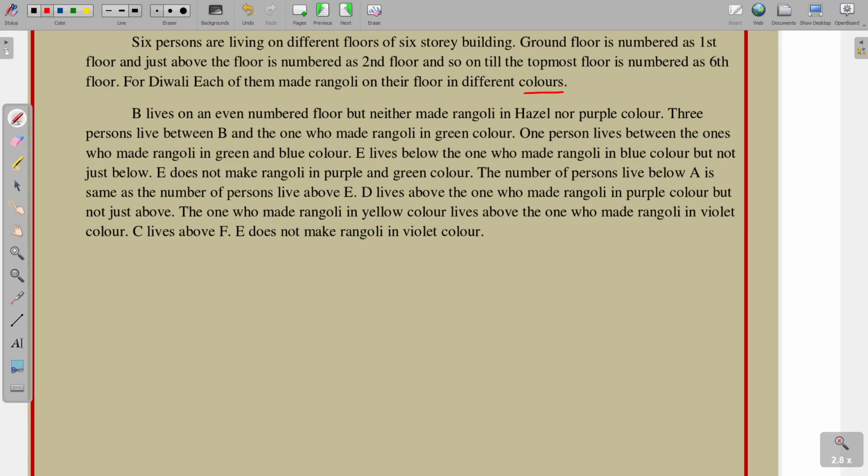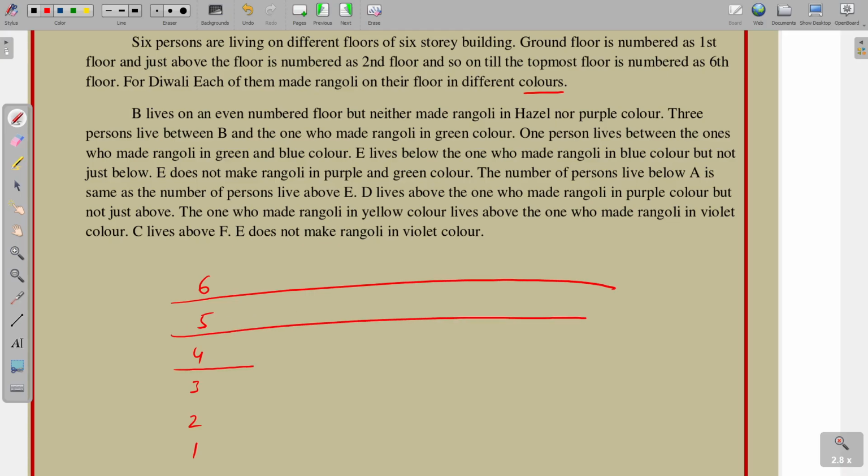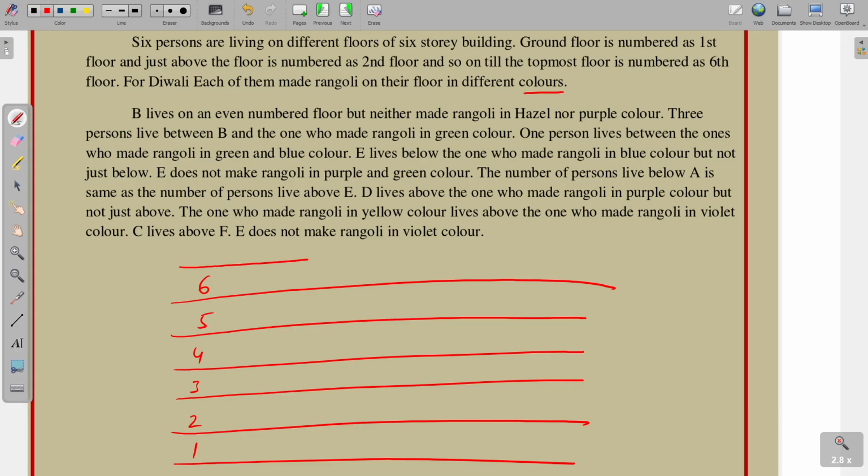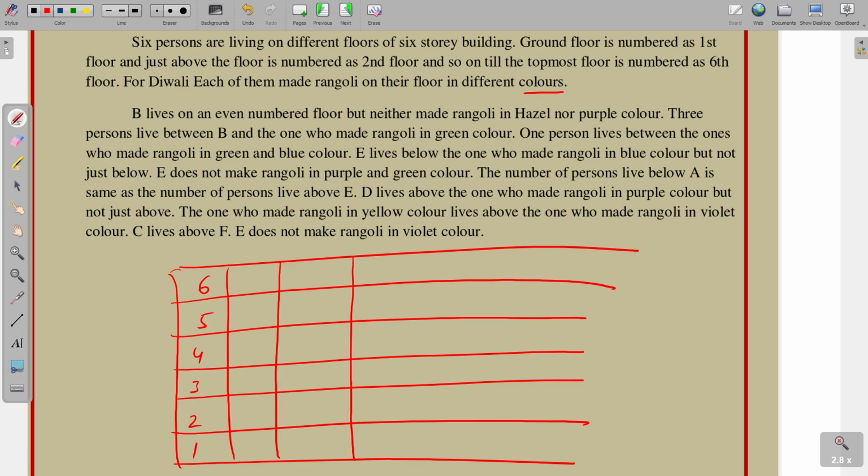So totally 6 persons, 6 floors, and 6 colors.